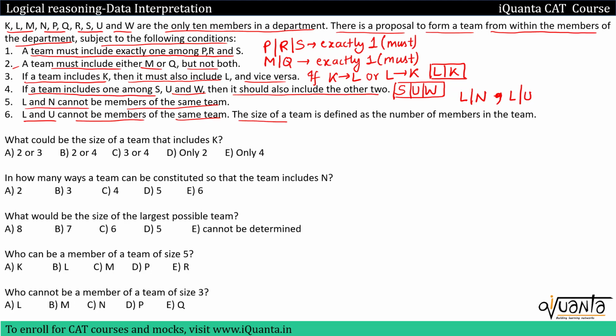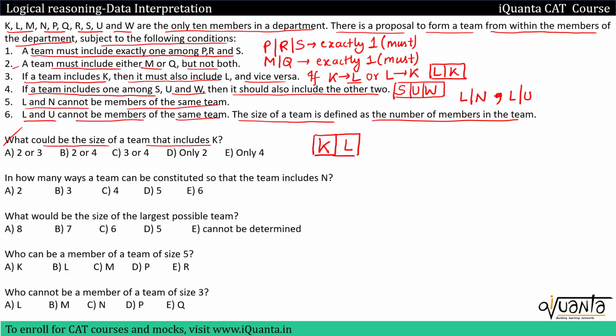The size of a team is defined as the number of members in the team. That's it. Let us see the first question. What could be the size of a team that includes K? So we have to include K. Position of K will be fixed. We know that if we include K, we have to select L from the third point. So L will also be there.